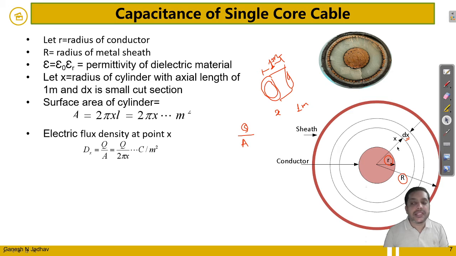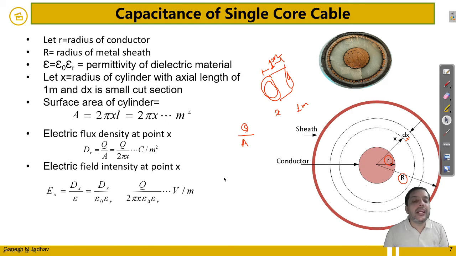That is the electrical flux density. From this, let us calculate the electrical field intensity, which is D x upon epsilon, that is D x upon epsilon 0 into epsilon r. Substituting the value of D x, at point x the electrical field intensity is Q divided by 2 pi x epsilon 0 into epsilon r volt per meter.